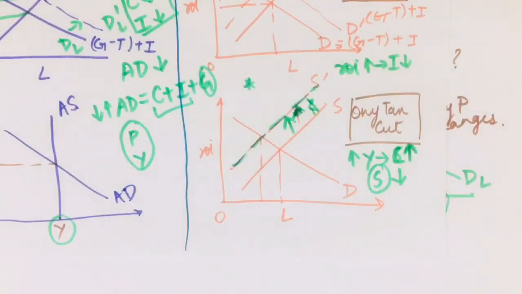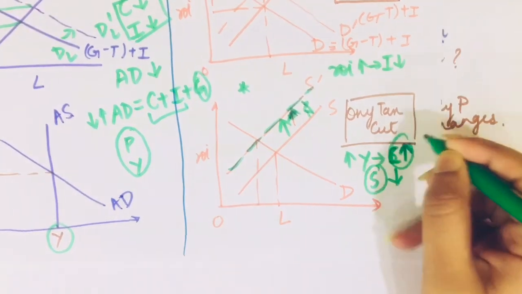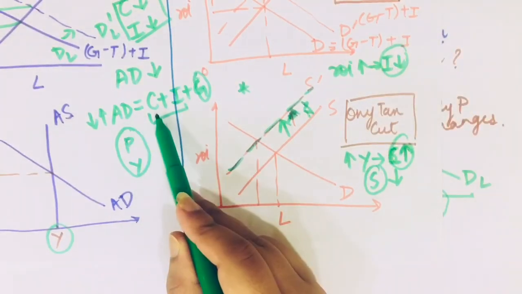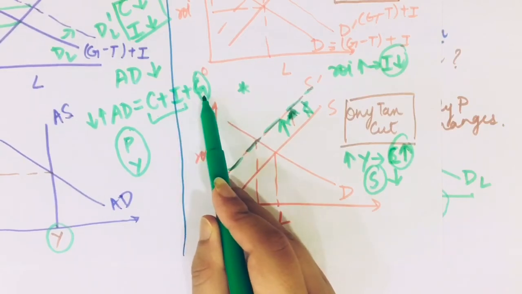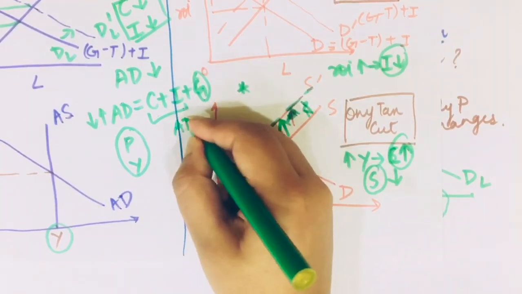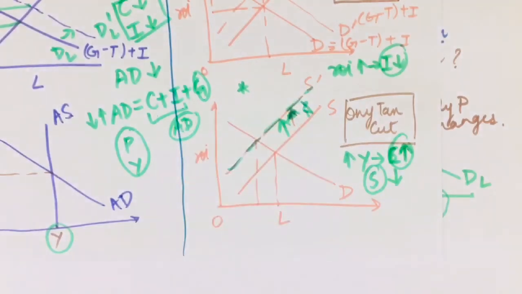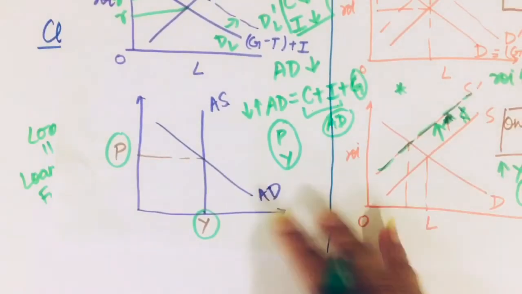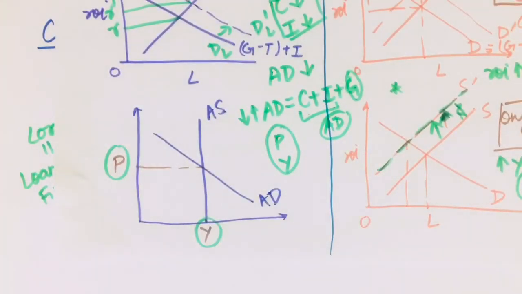Now what is happening in a nutshell in an economy is that although consumption is rising, investment is falling, and we know that aggregate demand is the sum of consumption, investment, and government expenditure. So aggregate demand on a whole does not change. So AD remains the same. So just like we saw in this AD-AS curve, my AD and AS do not shift. So this was fiscal policy, tax cut, and government expenditure. Now we move on to monetary policy.